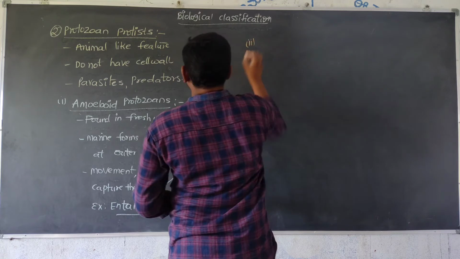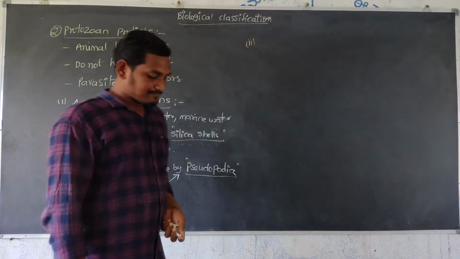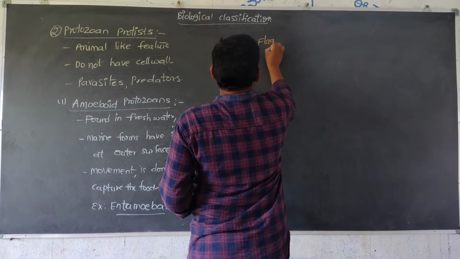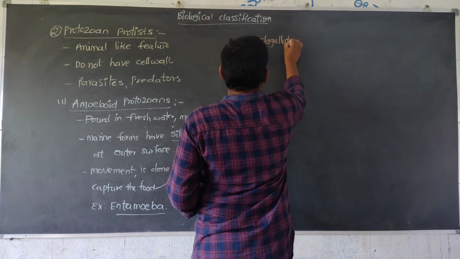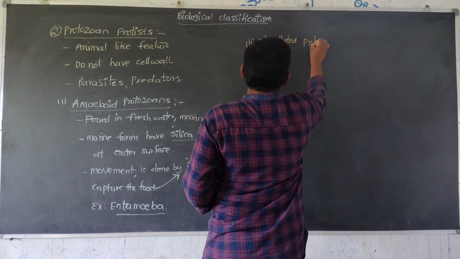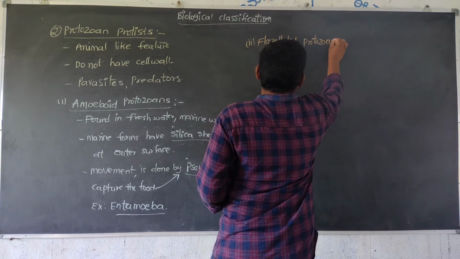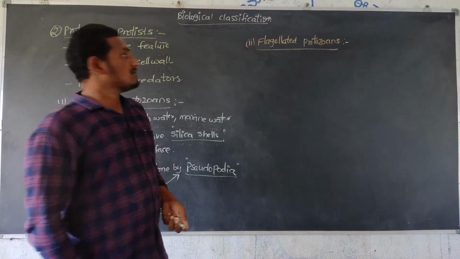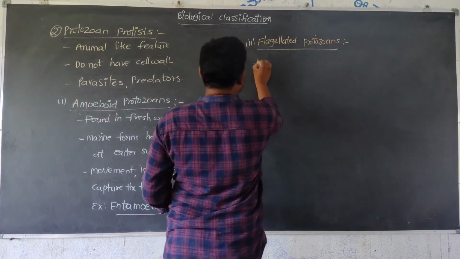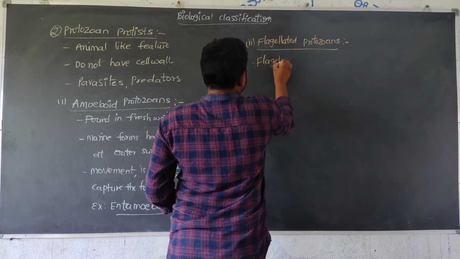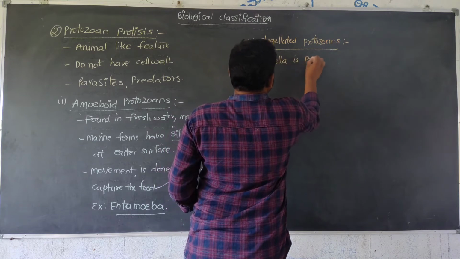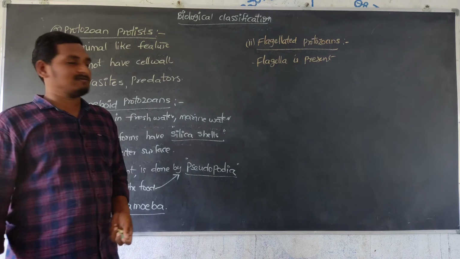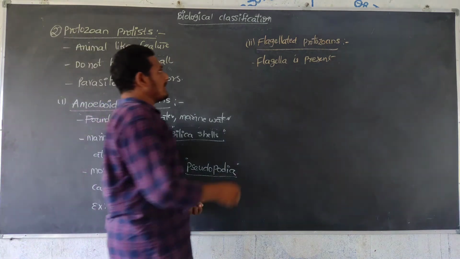Second type of protozoan protists are flagellated protozoans. They have flagella in their body for movement of the body.